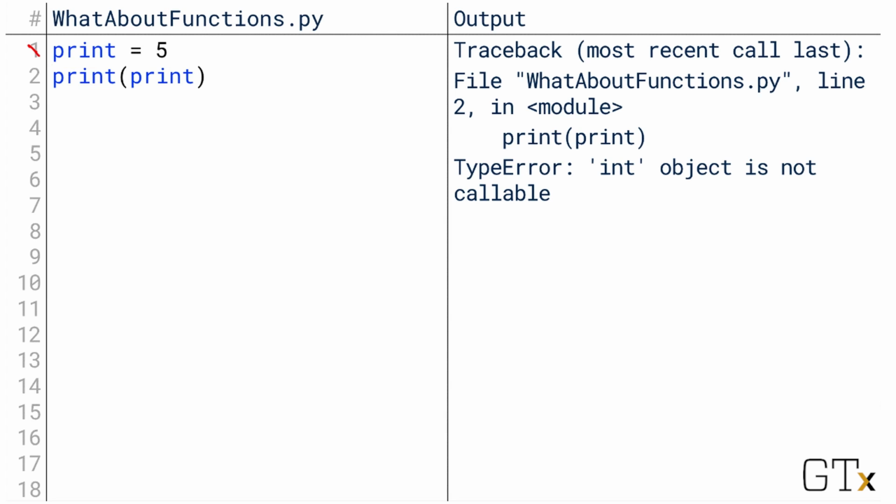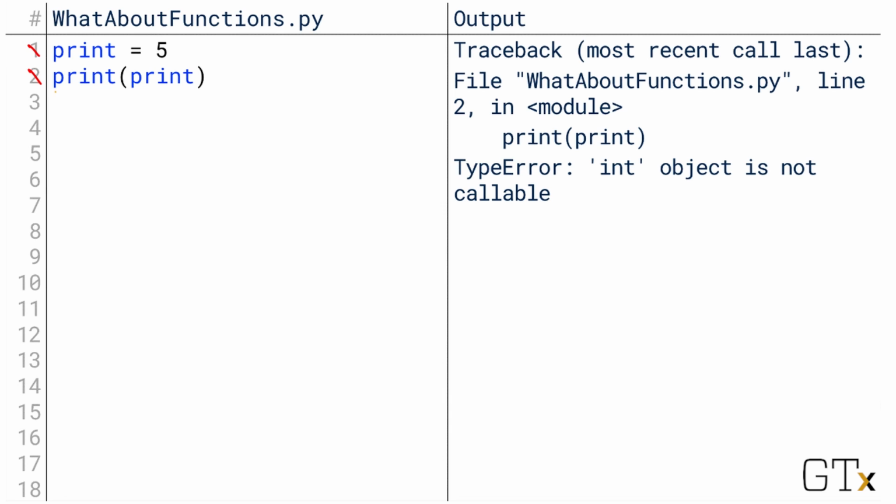When we run line 1, the computer creates the variable print and gives it the value 5. Notice that the error we're about to encounter occurred on line 2. So line 1 works just fine. We can create a variable named print and give it the value 5. The problem is that using the function name as a variable name hides the original use for it. We're basically saying that for the purpose of this code, print isn't going to mean the print function, it's going to mean our variable. That becomes a problem on line 2, because if we just replace the meaning of print with our variable, then how do we print something?